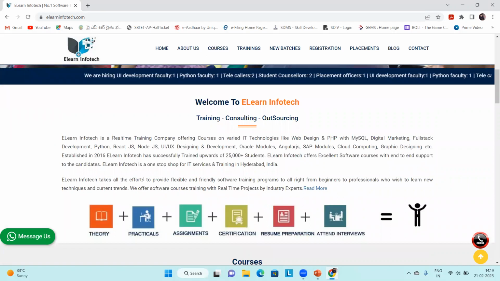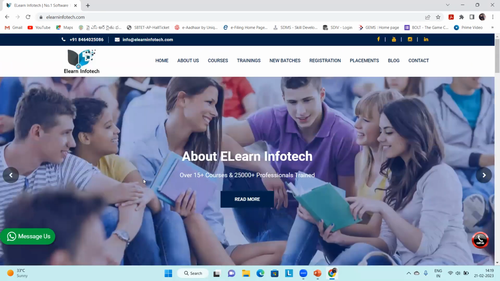Being a developer, you don't need to read the information. If you want to develop a website like this, all you have to do is very simple. Let's think that this is a small navigation. If you know how to create a navigation, then you can create it, right? This is a small image. There is a background image and some content and some button. If you know how to insert image, content and button, then you are also able to design a website.